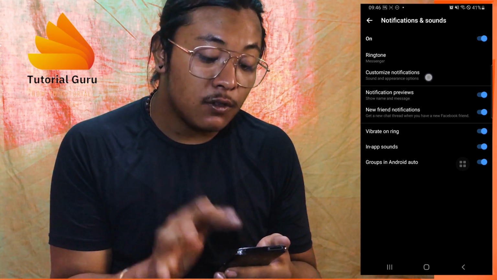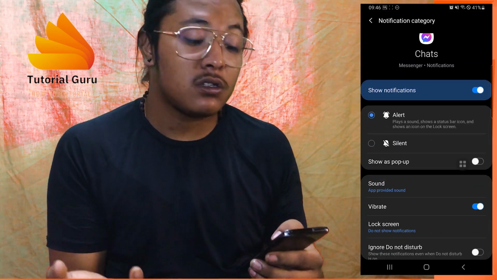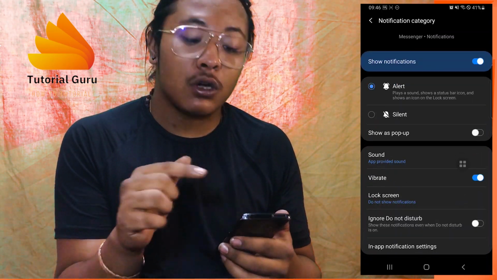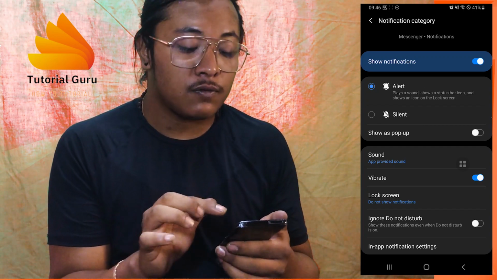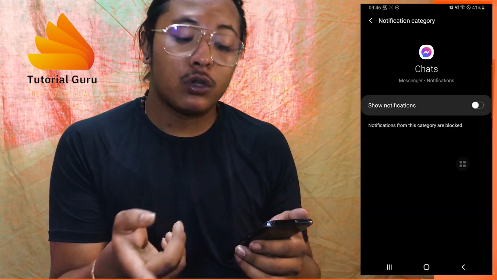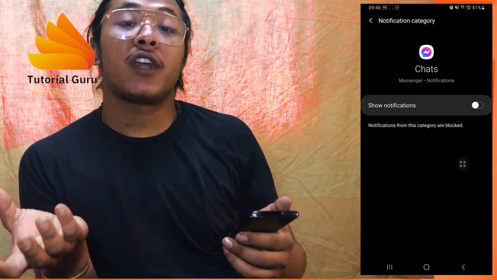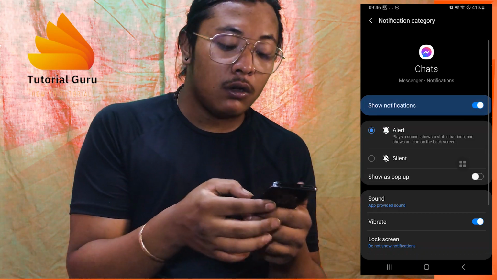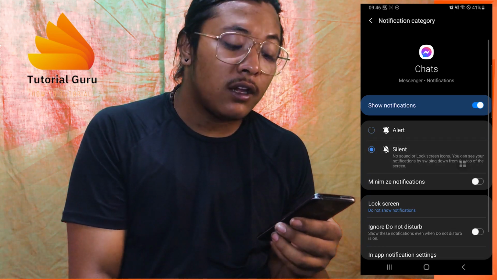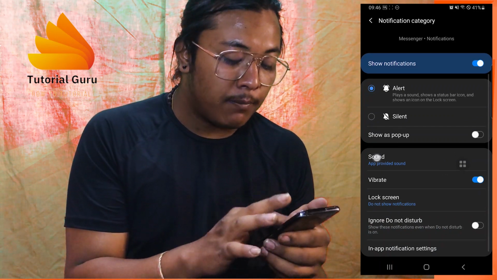Tap on that customized notifications, and this is the settings side of the sound for Messenger on your phone. And also do make sure to turn on all of the toggle icons relating to the sound. Just for example, the sound notifications, this one is an important toggle to be turned on, so that Messenger will give a sound when any notification pops up on our phone. So let's turn it on and check whether your Messenger app on your phone is on alert or silent. If it's on silent, you won't be getting any sounds. Turn it back to alert, and you can see approved sounds is over here.